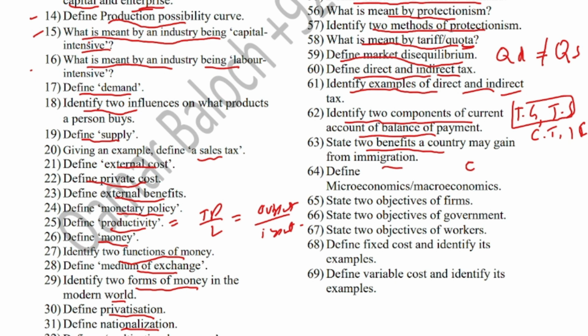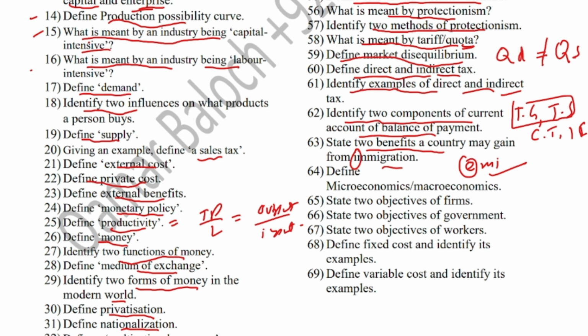One is emigration, that starts with E. In emigration, you can use E for exit, people are leaving the country. So immigration is when people are coming into the country. So if more people are coming into the country, then two benefits may include greater availability of labor force and lesser wages for the employers. The other benefits may include more inflow of technical skills into the country.